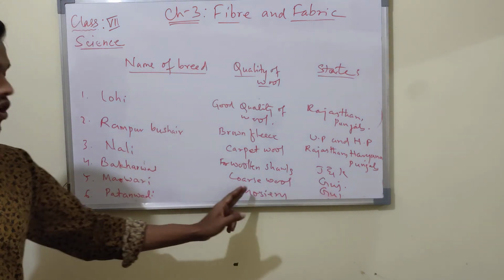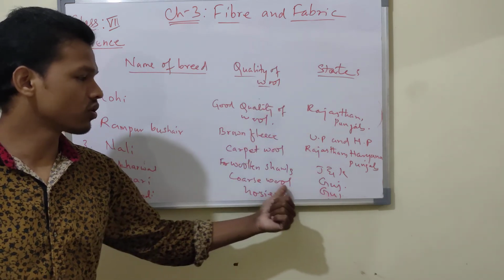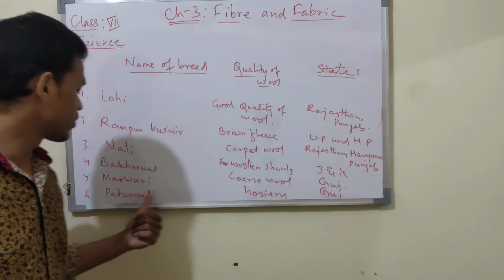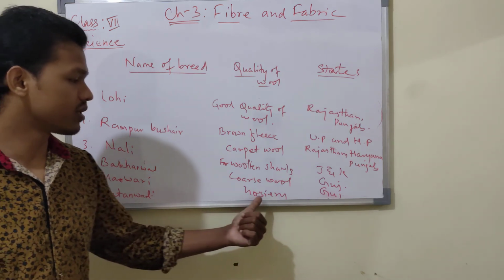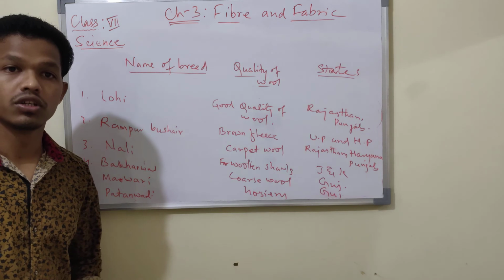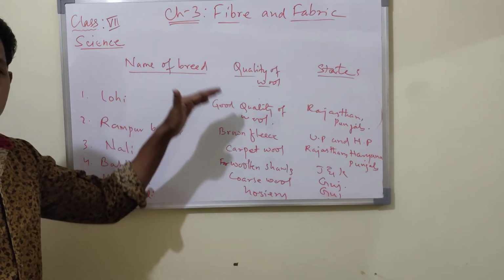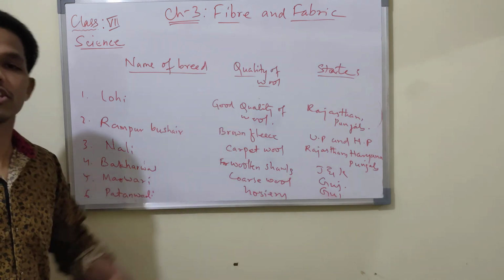Also Marwari gives coarse wool, in Gujarat. The last one is Patanwadi, which is also found in Gujarat. So these are the different breeds with different qualities of wool obtained in different states.